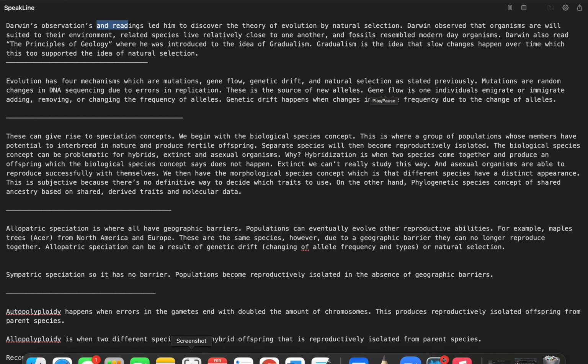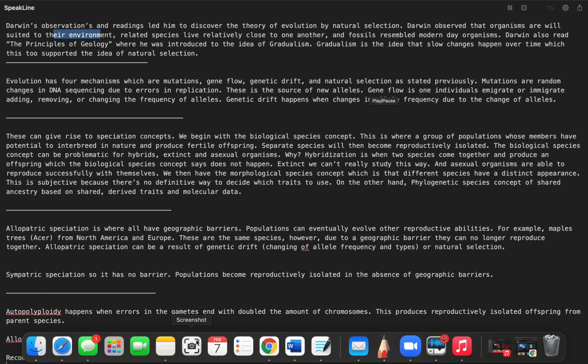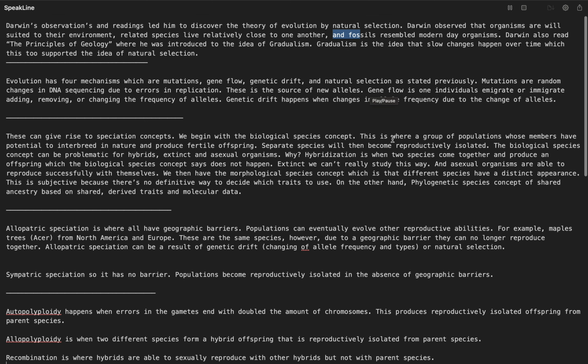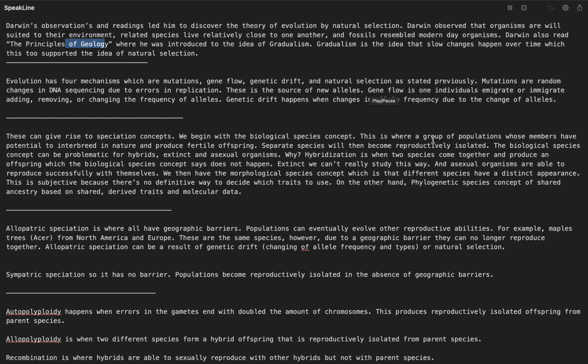Darwin's observations and readings led him to discover the theory of evolution by natural selection. Darwin observed that organisms are well suited to their environment, related species live relatively close to one another, and fossils resembled modern-day organisms. Darwin also read the principles of geology, which introduced him to the idea of gradualism. Gradualism is the idea that slow changes happen over time, which also supported the idea of natural selection.